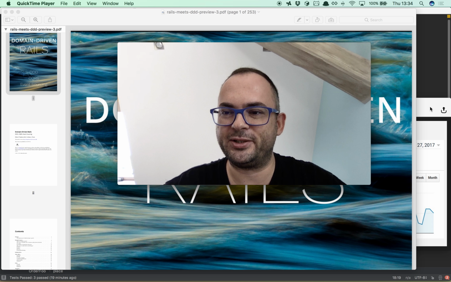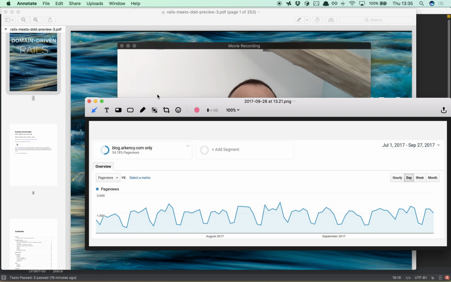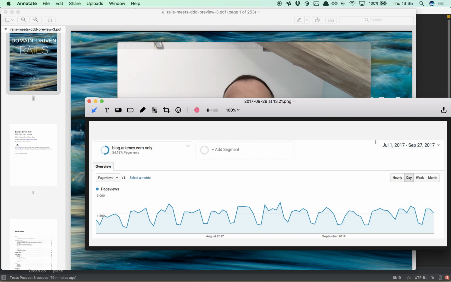But let's go further. We now have final proof that Ruby developers don't work on weekends. And this proof is our blog Arkency metrics. Those dips here are weekends, so they almost don't work. And our blog is targeting only Ruby developers. That was the last 3 months.